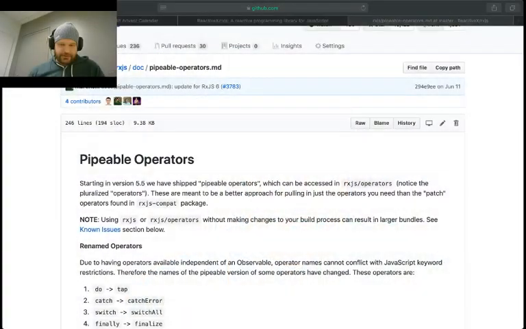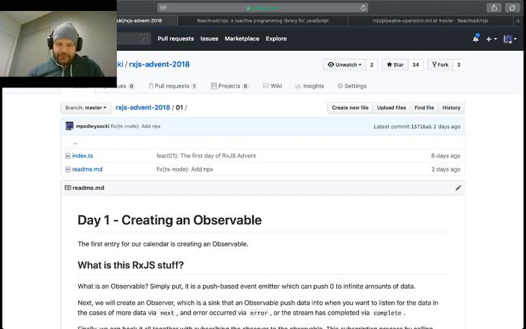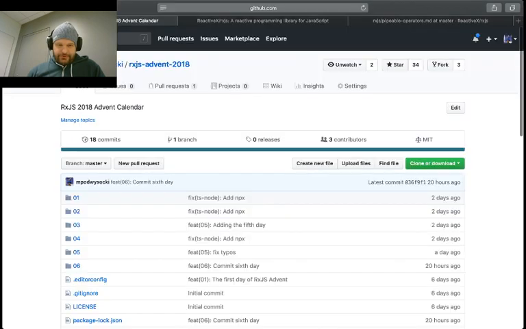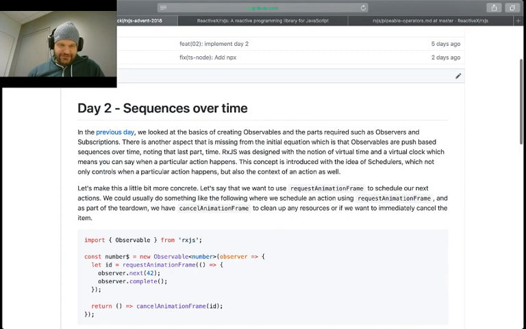So today, let's go back to where we started. So far we've looked at the very basics of observables, what they are, then creating our own with schedulers, trying to understand that just a little bit.